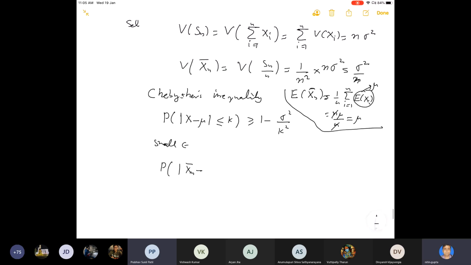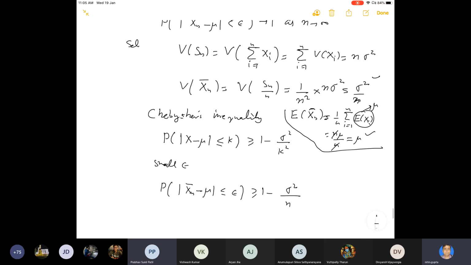Okay, so for small epsilon, the probability that xn bar minus the mean is less than or equal to epsilon is greater than or equal to 1 minus sigma square upon epsilon square, where sigma square here is the variance of xn bar, which is sigma square by n. So it is 1 minus sigma square by n upon epsilon square, using Chebyshev's inequality.